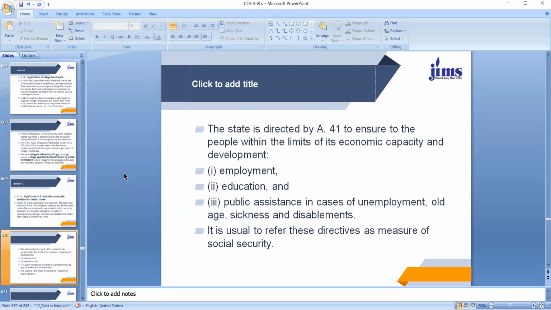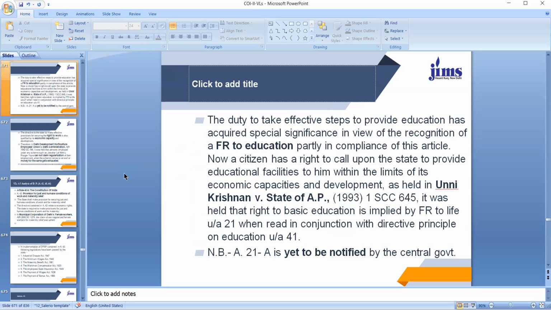You know, sometimes government gives old age pension. Sometimes government may provide unemployment allowance or sickness allowance or disablement allowance or special facilities to sick and disabled people. So all these schemes are in implementation of directive principle given in Article 41. And it is usual to refer to these directives as measures of social security also.